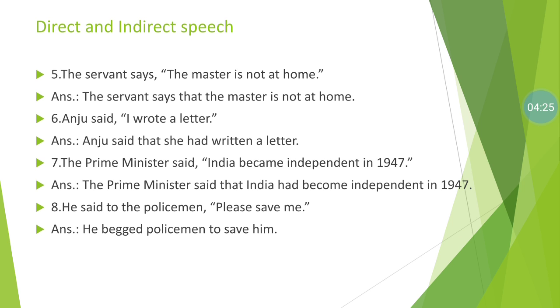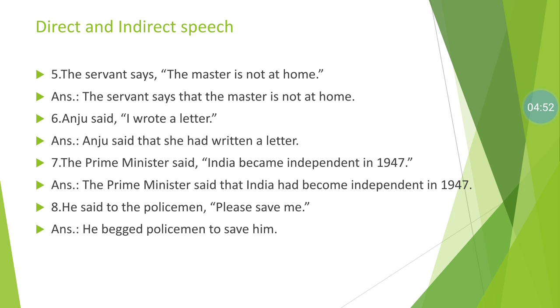The servant says, "Master is not at home." Assertive type of sentence is used. So the servant says that, because in reported verb says is used, simple present tense is used, so there is no change, it remains as it is. The servant says that the master is not at home.